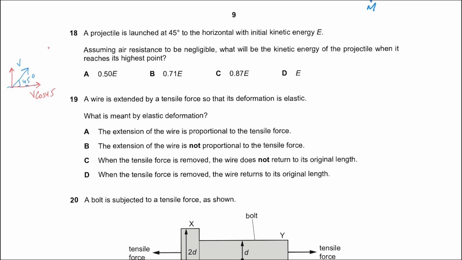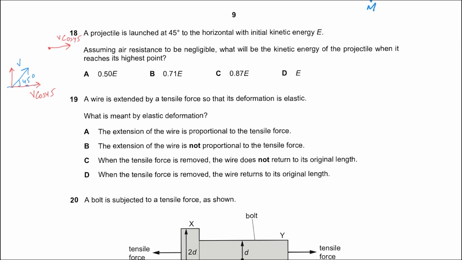When you talk about the maximum height, at the maximum height the vertical component is 0. So the projectile only has a horizontal component, which stays unchanged because air resistance is negligible. So at the maximum height, the only speed that it possesses is due to the horizontal component of velocity, which is V cos 45.